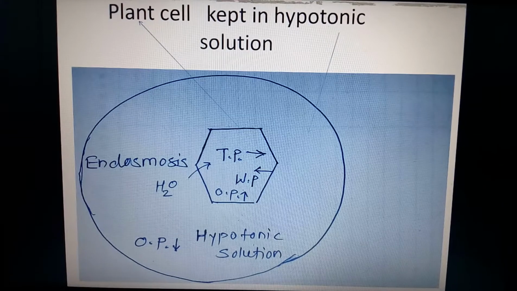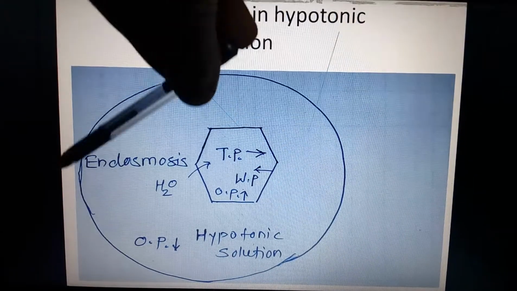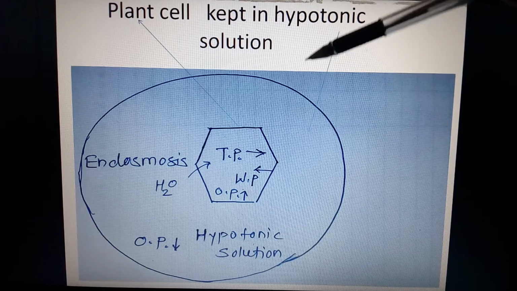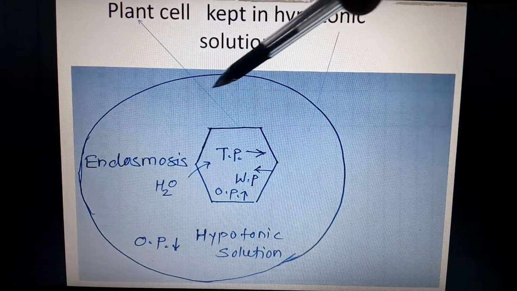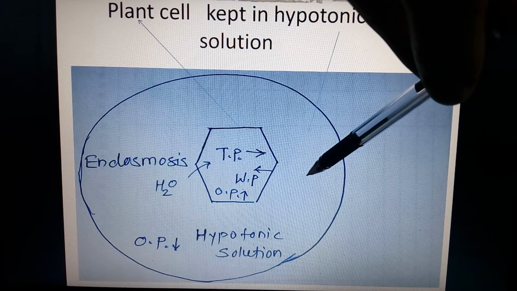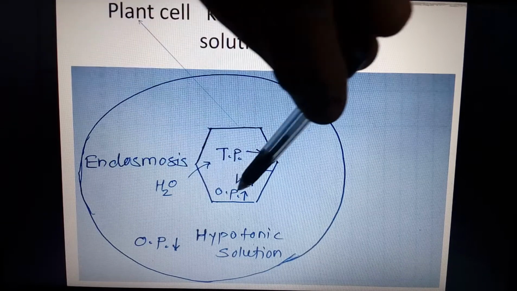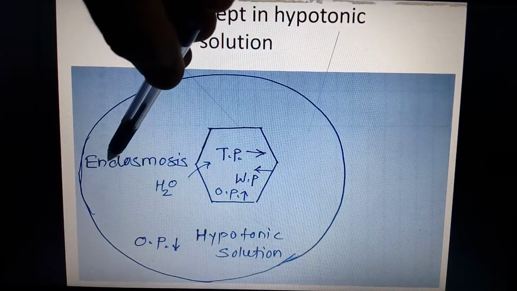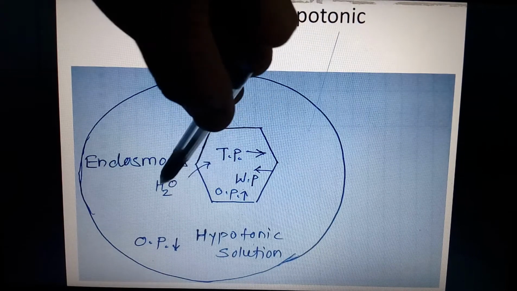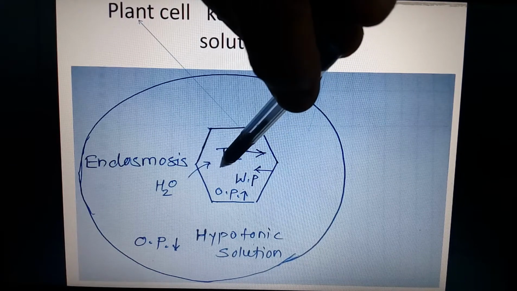Now here you can take an example. When we put the plant cell into a hypotonic solution, in a Petri plate, we have taken the hypotonic solution. When we place this plant cell into the hypotonic solution, the osmotic pressure of the hypotonic solution is less, and the osmotic pressure of the cell cytoplasm is higher. So the process of endosmosis starts. Water starts to move from the hypotonic solution towards the cell cytoplasm.